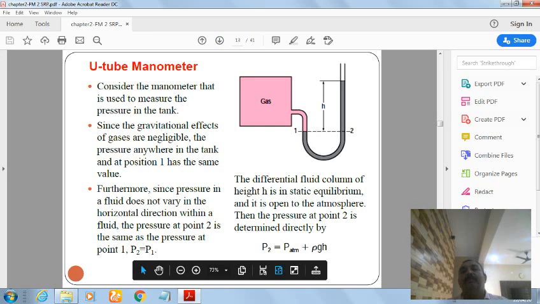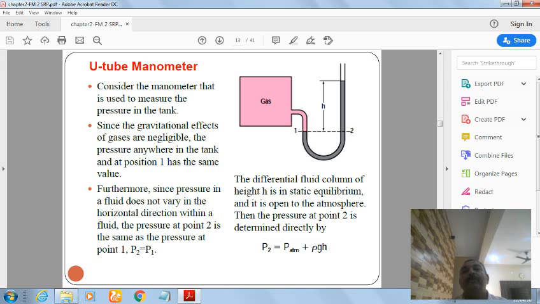Now, the U-tube manometer. In the picture you can see the U-tube, the shape is like a U. Here it's a gas, here it is a height h. So consider this manometer.